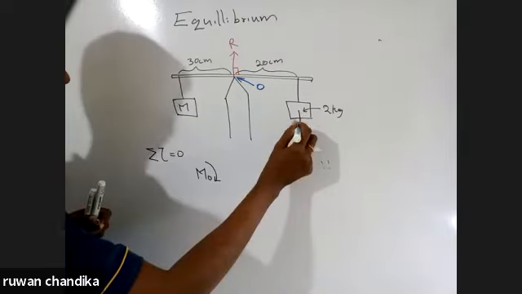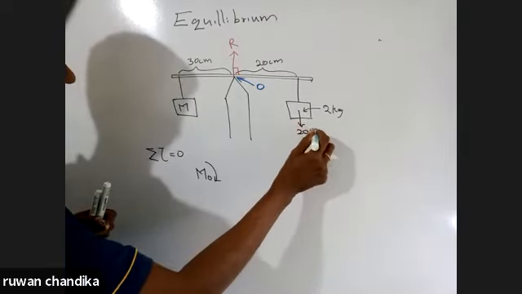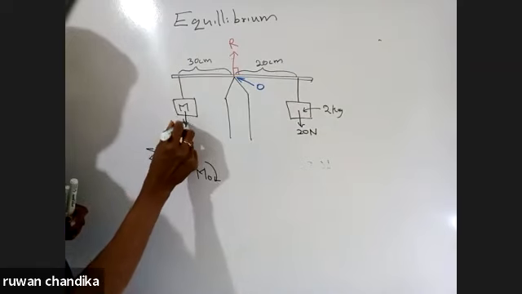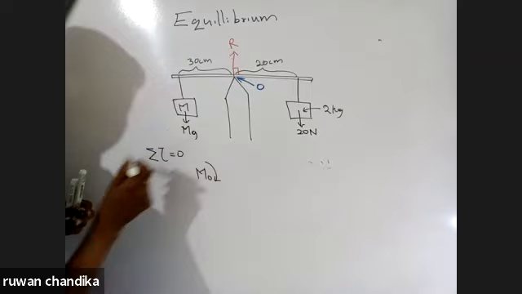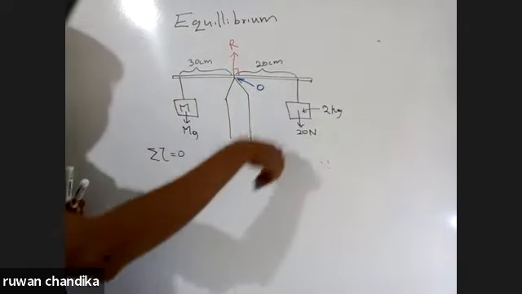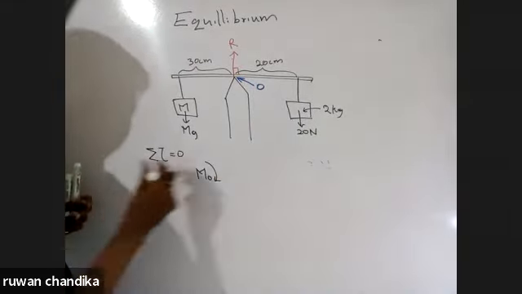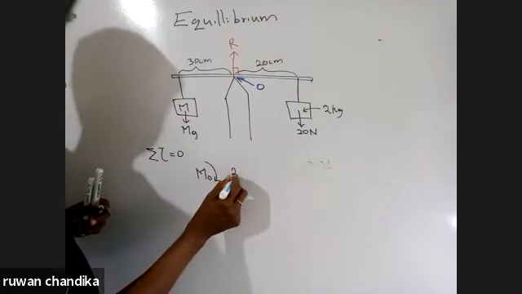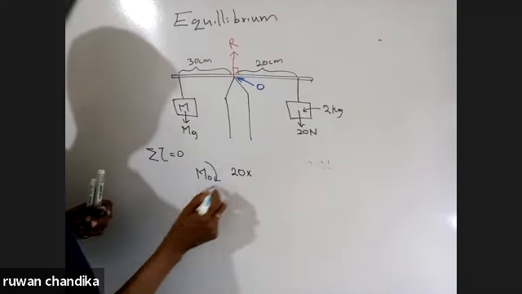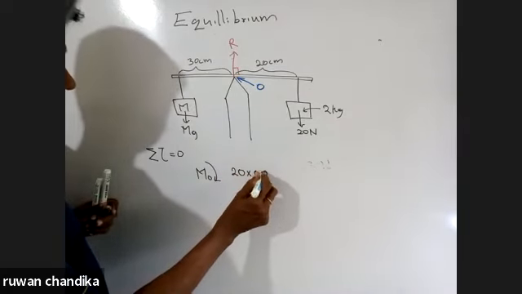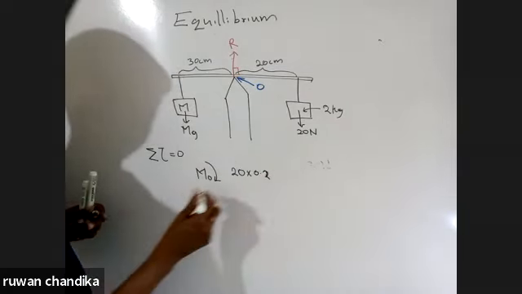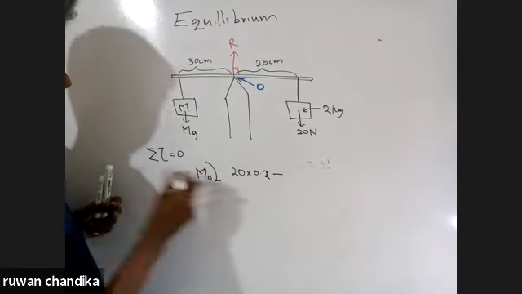Now this 2 kilogram made a 20 Newton force. Let's say this made a force Mg. Then the moment made by 20 Newton is clockwise, so it is positive. Then it is 20 into 0.2 meter. And the Mg made an anti-clockwise moment, so it is negative.